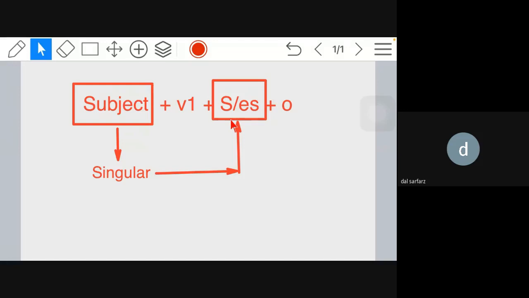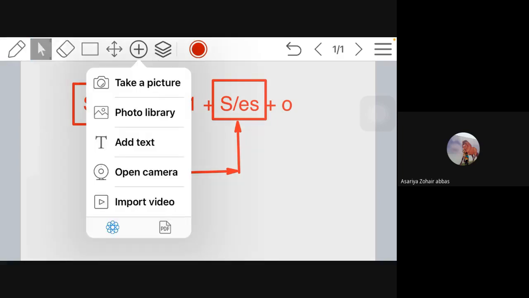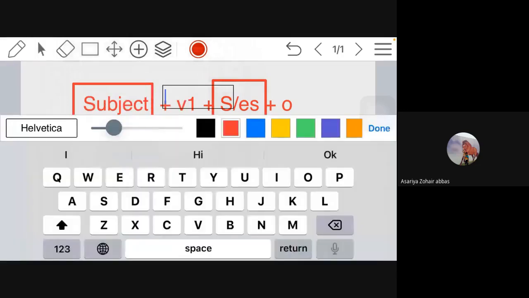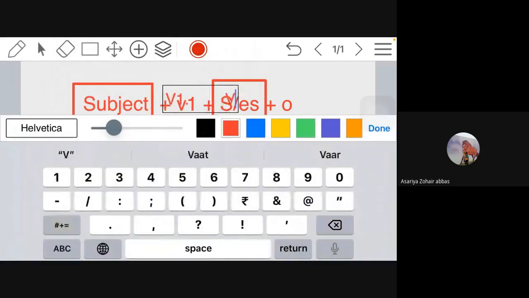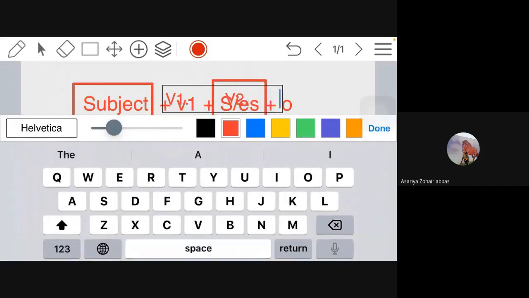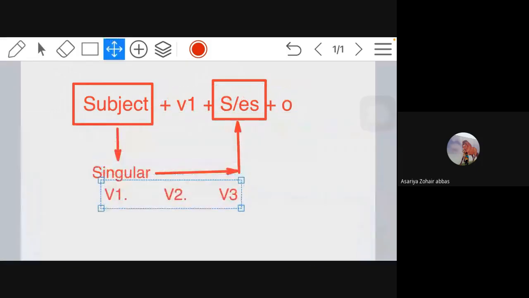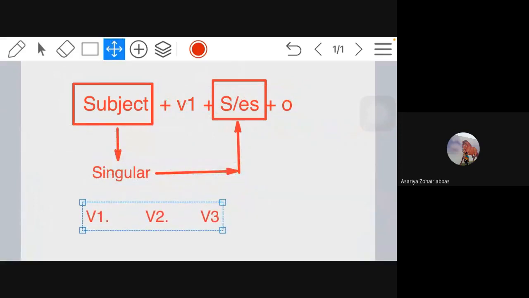Okay. Now if you remember, just now I gave you time to write one thing: V1 base, V2 past, and V3 past participle. V1 means base form of the verb. Base form means run will become run only. Let me give you one more example. V1, V2, V3.